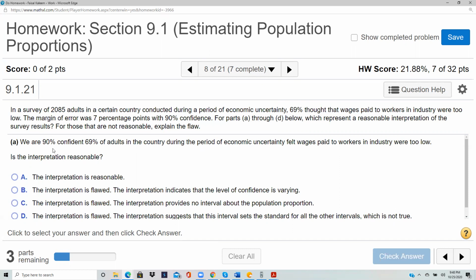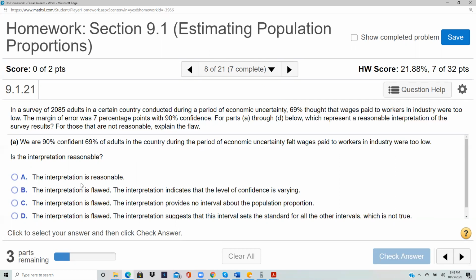So let's see, we are 90% confident that 69% of the adults in the country know. 69% is for the sample of 2085, not for all the adults in the country. So that is not reasonable, flawed.